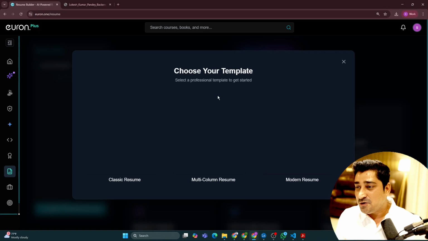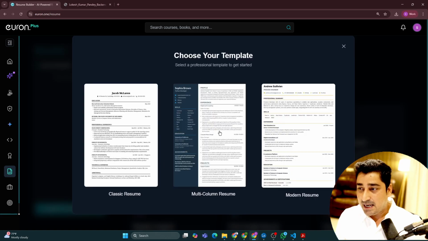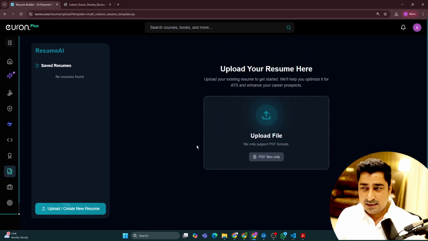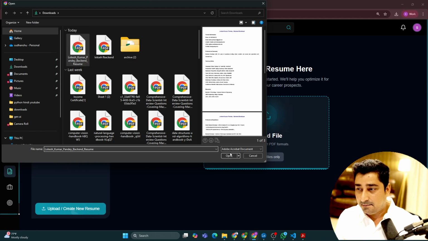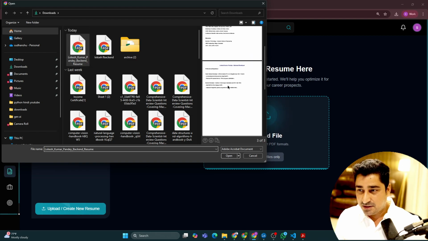So here I'm going to just upload my resume, and you will see an option. You will see 3 different kinds of templates over here. You can choose maybe template number 1, maybe template number 2, or maybe template number 3, whatever suits you, right? Let's select one of these templates. So I have selected the middle one, and here I'm going to upload my PDF, the bad resume, right? So this is my bad resume.